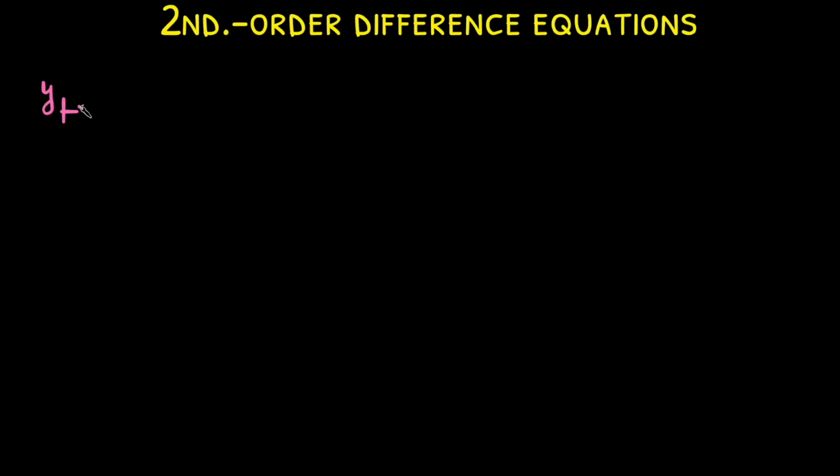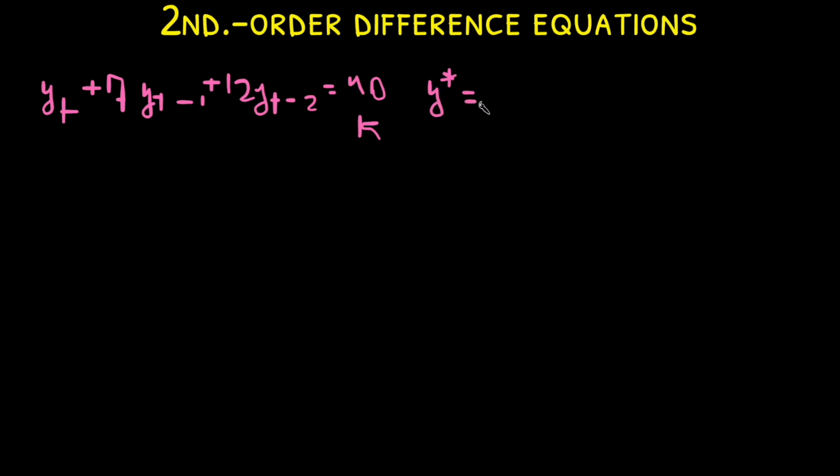Now we will look at another example, which is going to be a non-homogeneous second-order difference equation. The equation follows as yt plus 7yt-1 plus 12yt-2 equals 40. 40 is a constant k, so in this case we need to look for a time-independent solution where yt equals y star for all t.